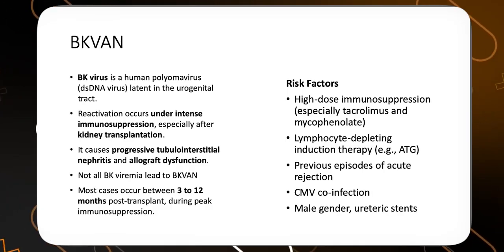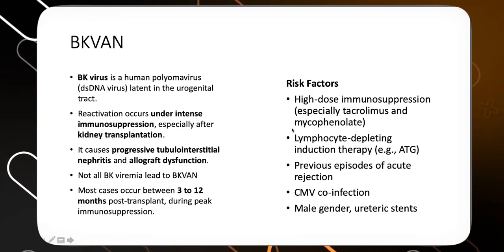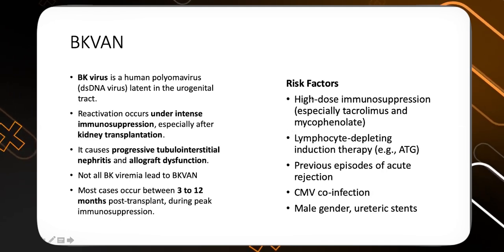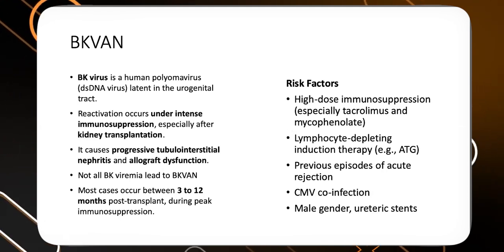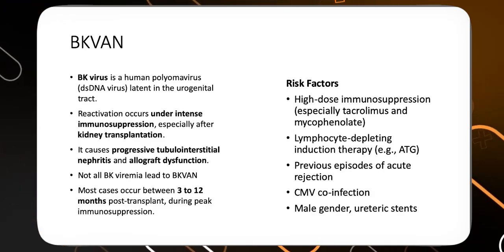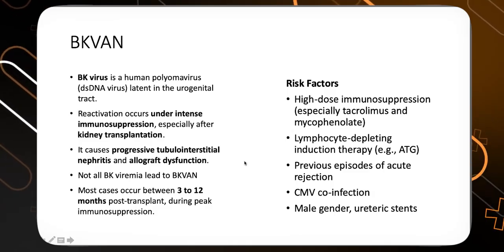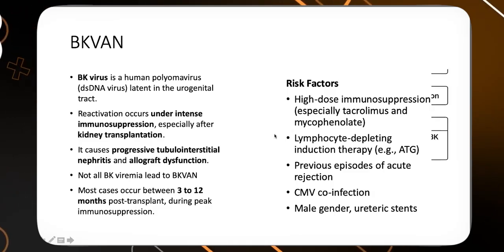Usually it happens 1 to 3 months after the post-transplant, but it can happen anytime within a year or more than a year. Risk factors: high dose immunosuppressants, especially somebody who has received ATG or lymphocyte depleting therapies or basiliximab, or previous rejection. Suppose somebody has a CMV co-infection. Those kinds of patients are prone to develop BK virus-associated nephropathy.